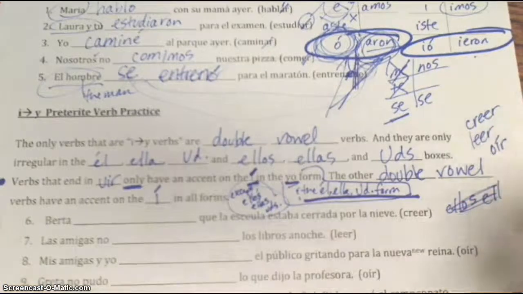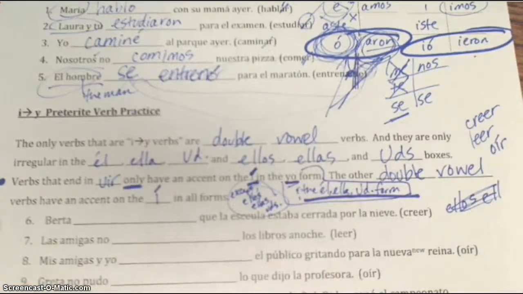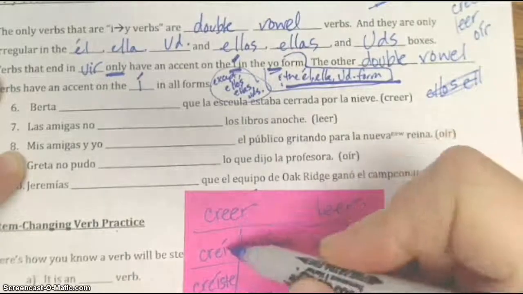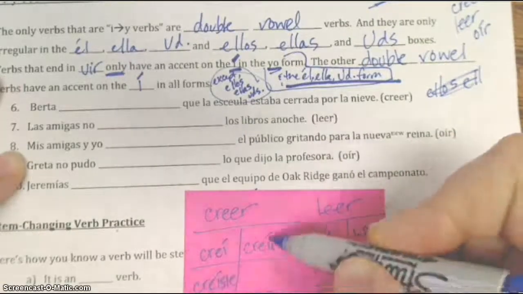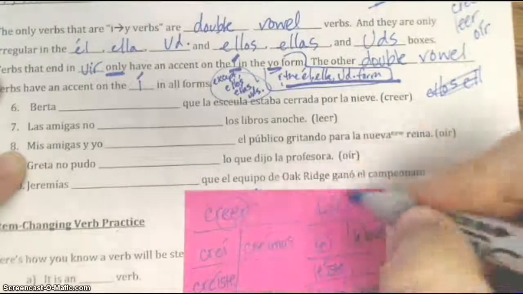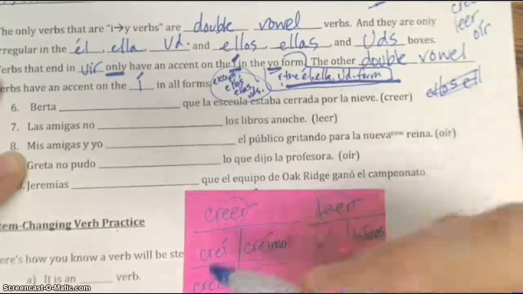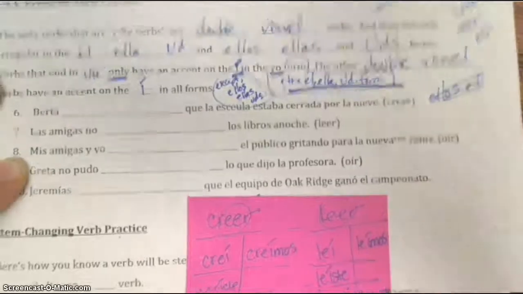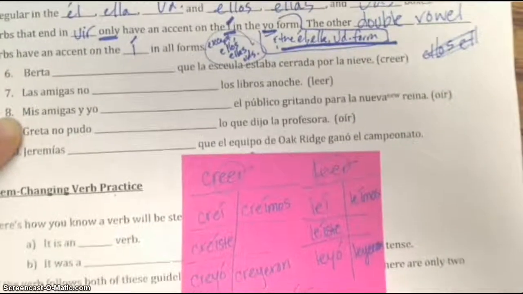So let's write this verb chart here. Let me get this filled out. You can hit pause to fill it out as well. So here's my verb charts again, and if you're looking, I've got accent there, accent there, accent there, accent there, no accent there. So that's the first rule, is that these are double vowel verbs, and they do not have an accent on the ellos, ellas, ustedes form, but they have an accent on every other form.